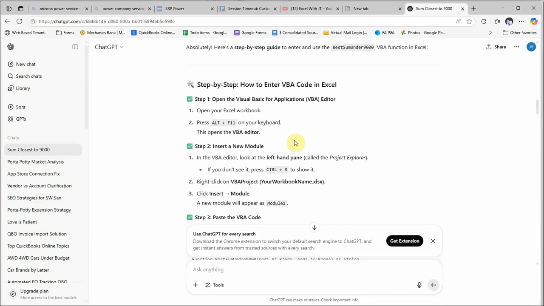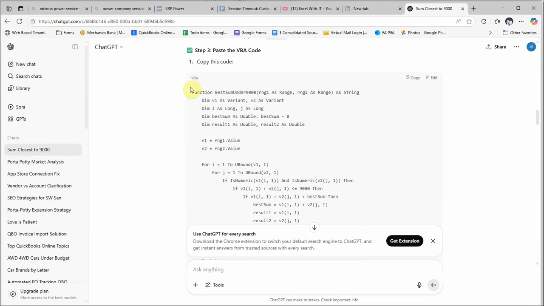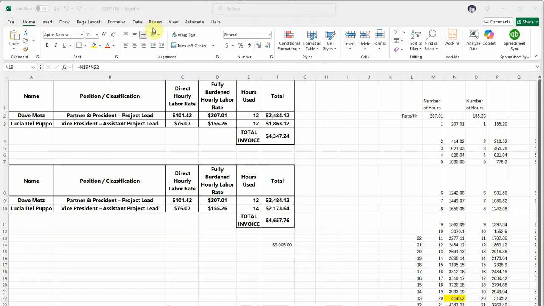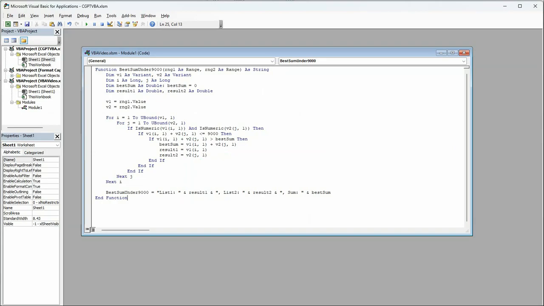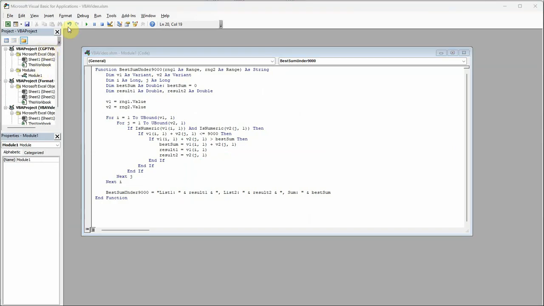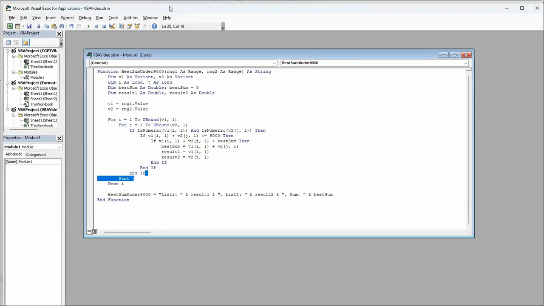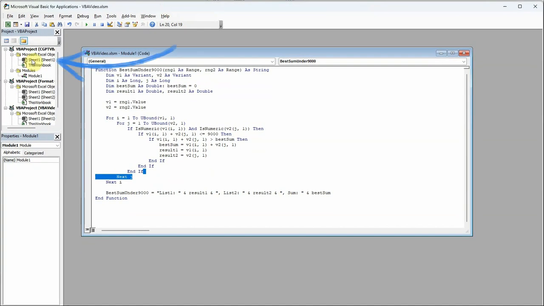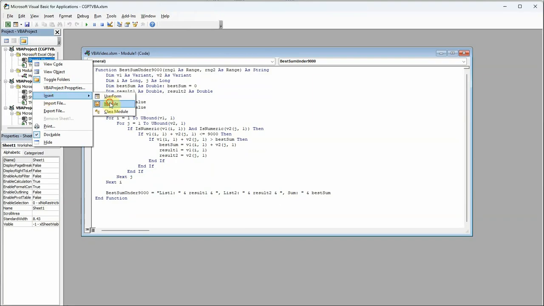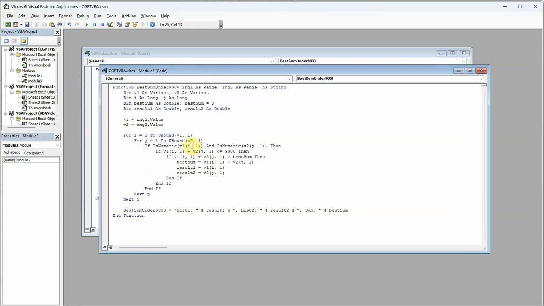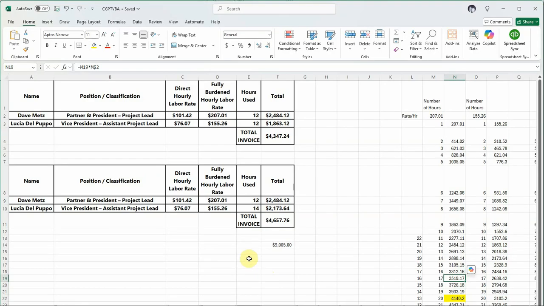So what I'm going to do is copy the code here. Then I'm going to move this off camera, and then we're going to go back to our Excel spreadsheet. Alt F11. There we go. We want to find the name of our workbook, which if you look up here, this is the name of the workbook. And then we want to right click here on this sheet, insert module. So then we have this screen come up. We're just going to paste in that, and then we're going to hit save, and then we're going to close it.